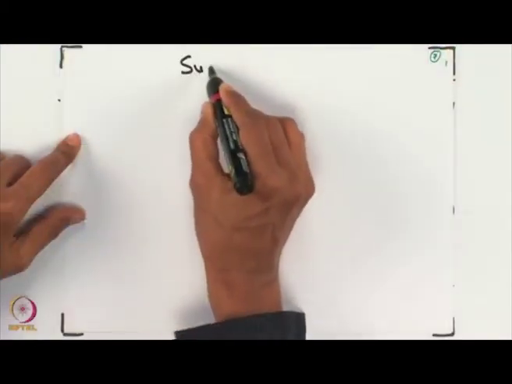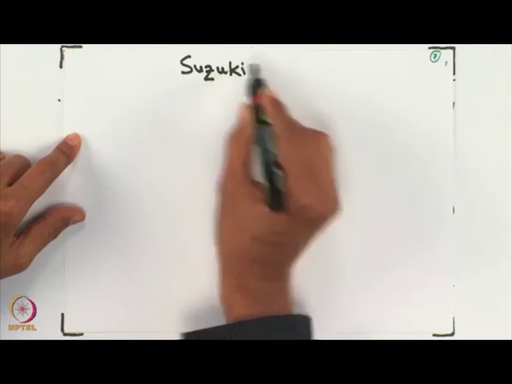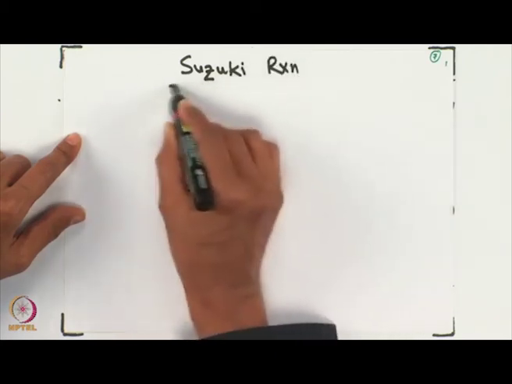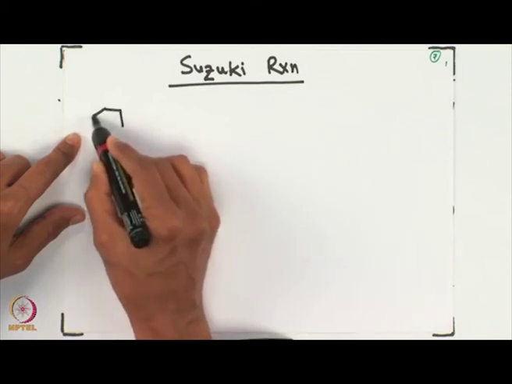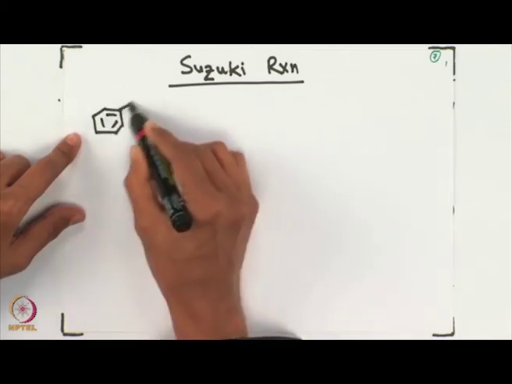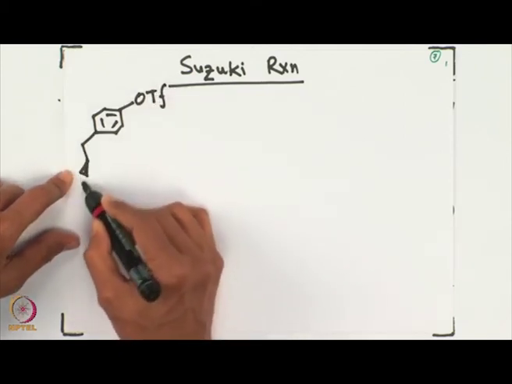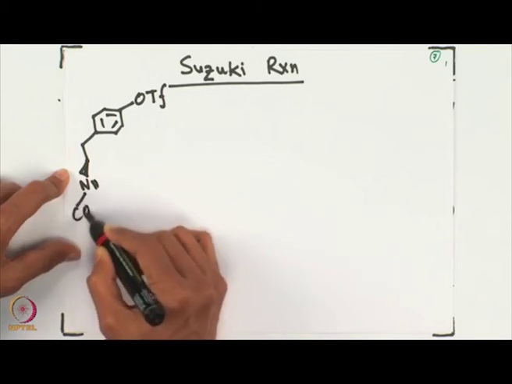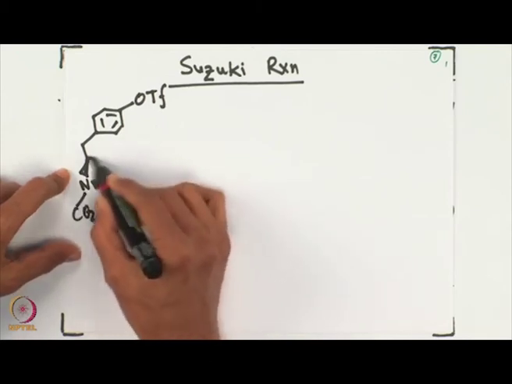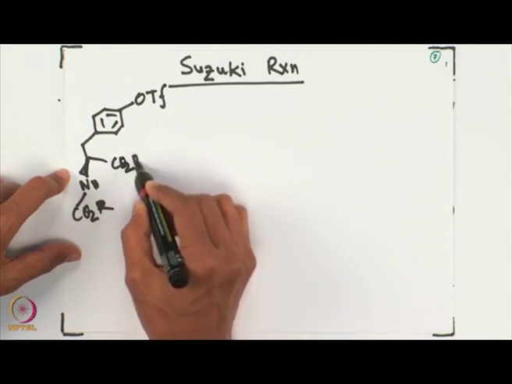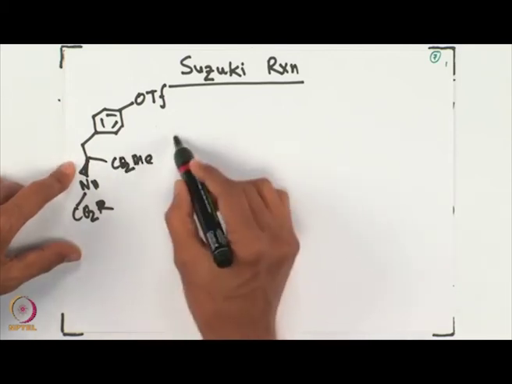So, first we will take an example where the reactions are occurring in the presence of acidic functional groups. This is again a continuation on the Suzuki reaction. The example that we have in hand is an aryl triflate, OTf. These are acidic, of course.